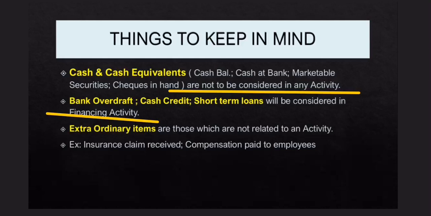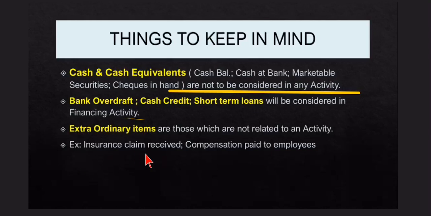Next one is extraordinary items. Now what are these extraordinary items? These are items which are not related to any activity. Definitely cash has come in or been utilized in these, but those are neither operating, investing nor financing. An example is an insurance claim received. If a company receives insurance claim money in cash, it is not a day-to-day operating activity. It is not an investment, nor a loan taken from a bank or insurance company. But cash is generated, so somewhere we have to keep this.